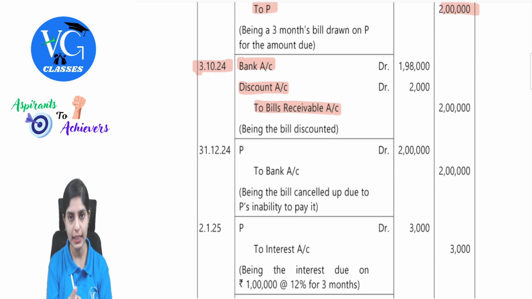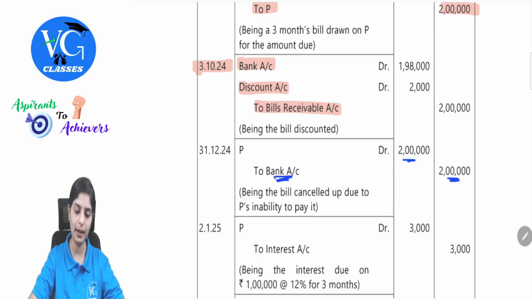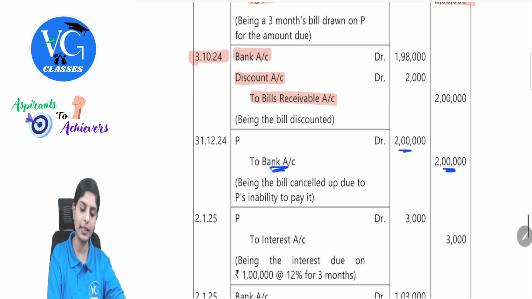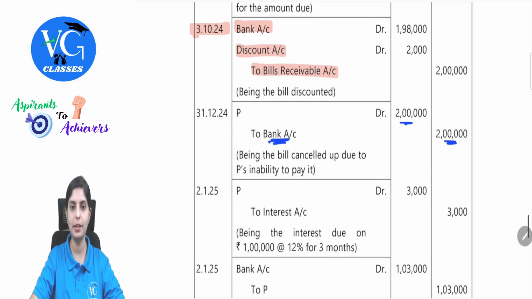For the renewal, we have to cancel the existing bill because that is going to mature on 4th of January. 31st of December, P account debit to bank account. So, this will be the entry, 2 lakh and 2 lakh, because the bill is now discounted with the bank. P account debit to bank account. That is why the bank is getting credited here. Being the bill cancelled due to P's inability to pay.